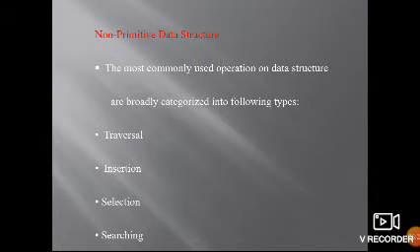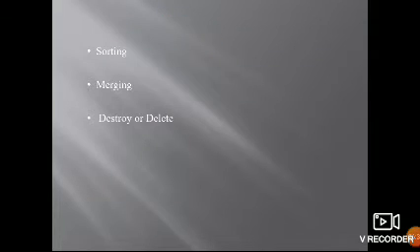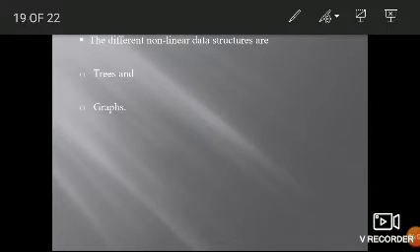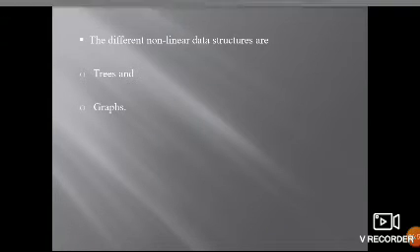Traversal, insertion, selection, searching, sorting, merging and deletion. A total of 7 operations are performed on the non-primitive data structures and 4 operations are performed on the primitive data structures. So what is a linear data structure, what is a primitive, what is a non-primitive?